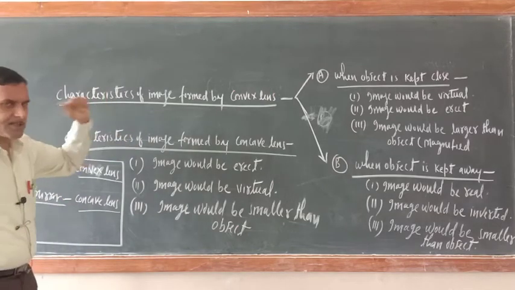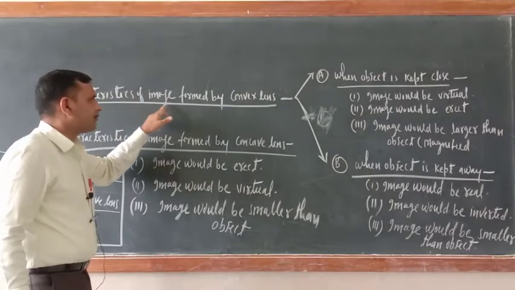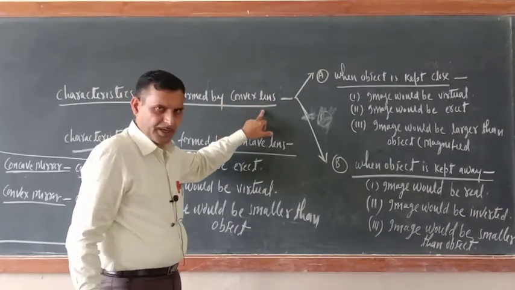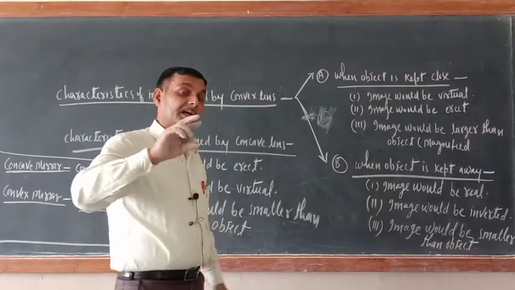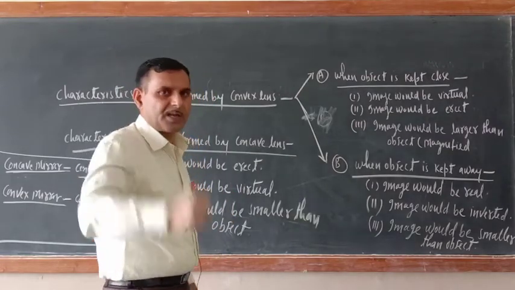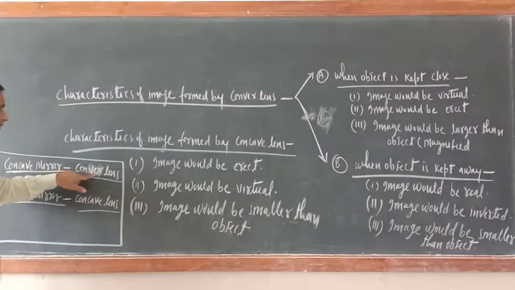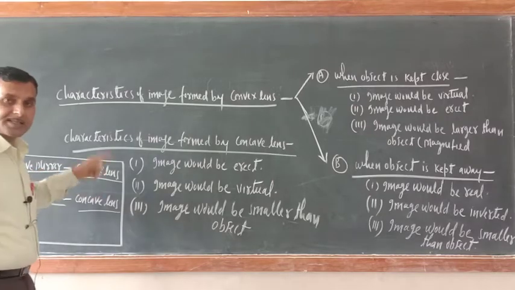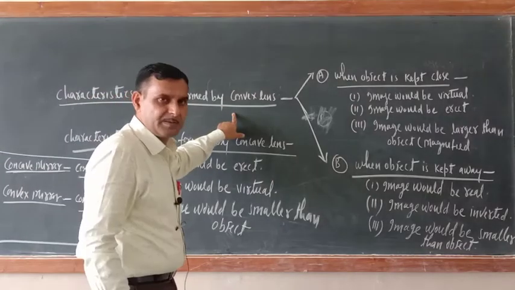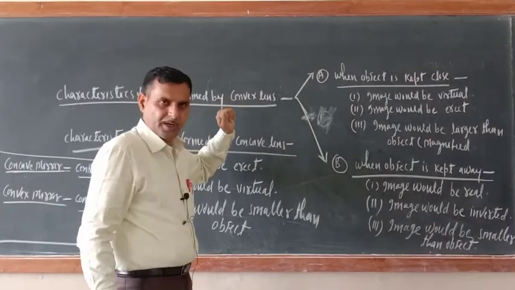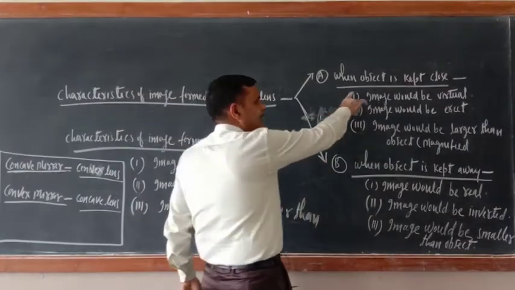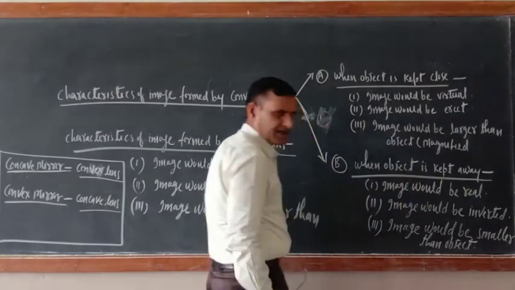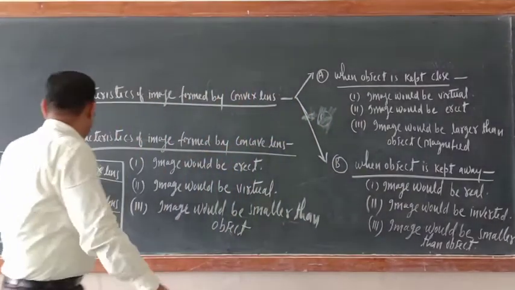And now just read this one. Characteristics of image formed by convex lens. Convex lens is equivalent to concave mirror. Already I wrote here, na? Convex lens is equal to concave mirror or vice versa. So whatever characteristics of image formed by the concave mirror, the same characteristics would be there in the images of convex lens. Here two conditions are there: when object is kept close, when object is kept away, just like a concave mirror.